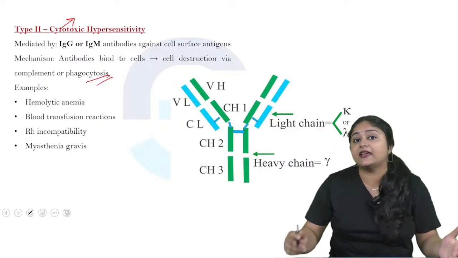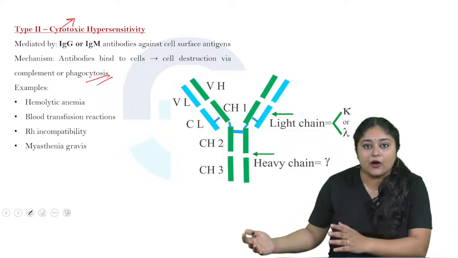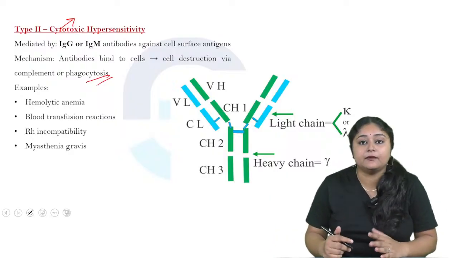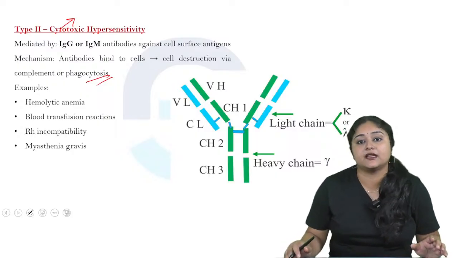And type 1, its onset is immediate, whereas for this type the onset is after some minutes or after some hours. So what are the examples? Hemolytic anemia, blood transfusion reactions, Rh incompatibility, as well as myasthenia gravis.